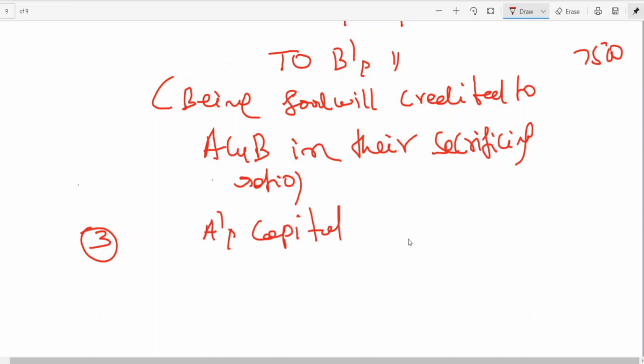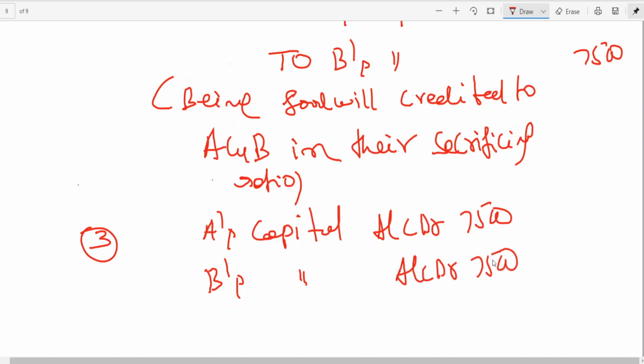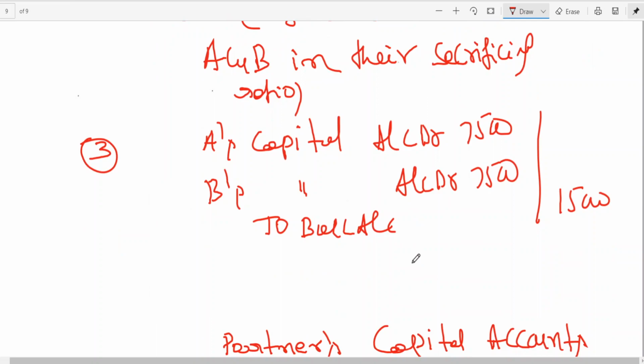A's capital account debit 7,500, having excess, that is being paid. B's capital account debit 7,500, to bank account 15,000. That excess amount is being paid. You got the clarity now? Whenever a partner is having excess amount, it should be paid. Whether you are having excess or deficiency will be known only when partners' capitals have to be adjusted, that is, according to their profit sharing ratio.